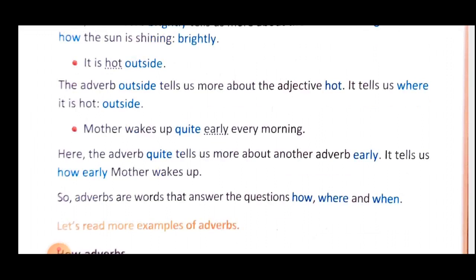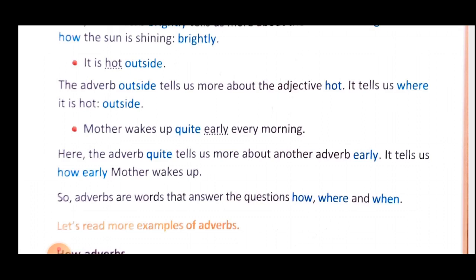Next is, mother wakes up quite early every morning. Mother is subject. Wakes up, that is verb. But how she wakes up? Quite early every morning. She wakes up every morning, but how? Early. When she wakes up? Early. So we know that she wakes up, that is your verb.